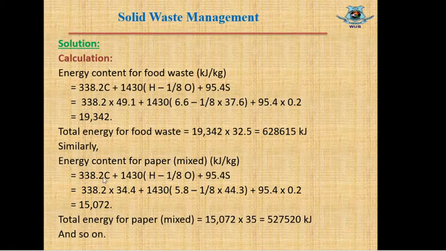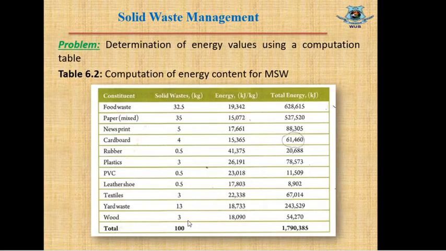We can calculate the energy content for paper mixed as 15,072 kilojoule per kg, and now we need to calculate the total energy. To calculate the total energy, we need to multiply this item by the weight of paper mixed. Let's see the weight of paper mixed.